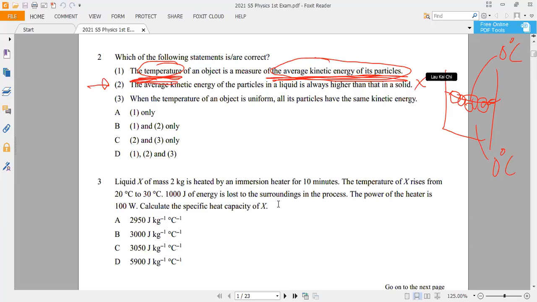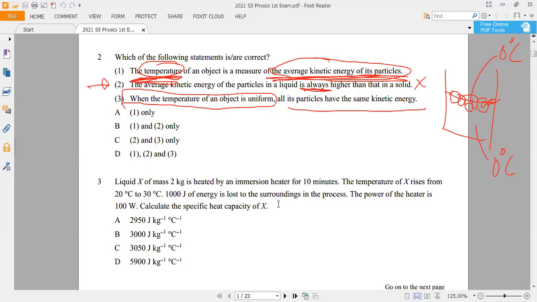It's not always, it's usually only. In learning science, usually it's not worth mentioning; we want to mention something that always happens. And the third one is, when the temperature of the object is uniform, would all the particles have the same KE? It is not possible.